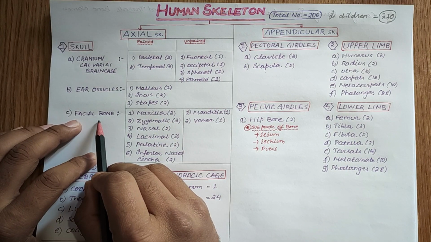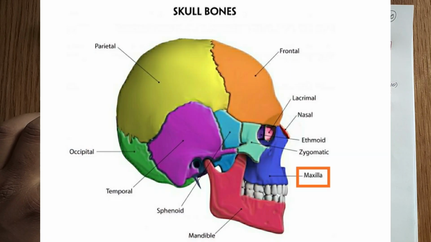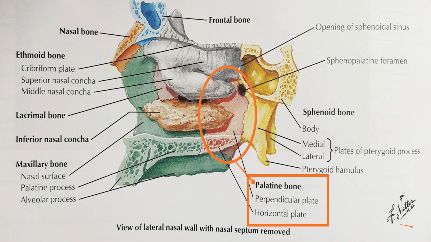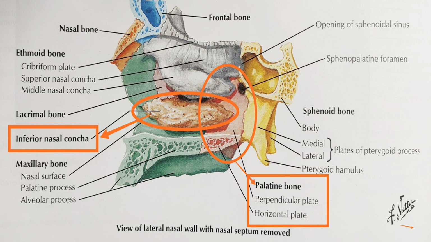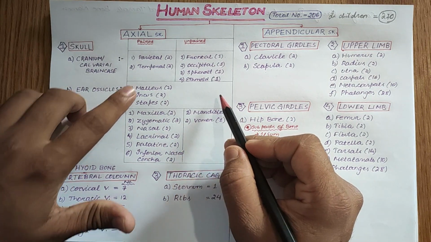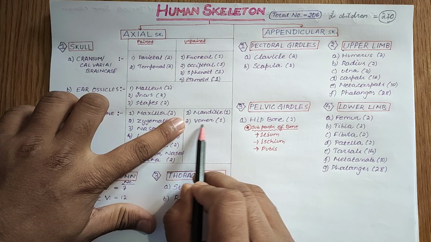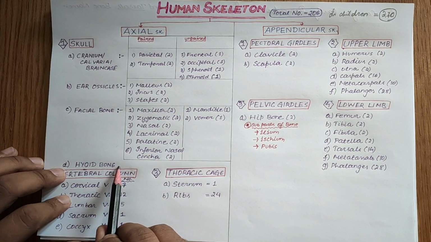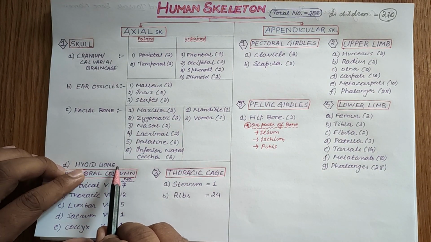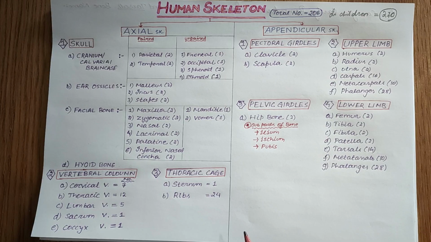Then the facial bones: maxilla, zygomatic bone, nasal bone, lacrimal, palatine and inferior nasal concha. These are all paired, and in unpaired form there are the mandible and vomer bone. There is one more bone, the hyoid bone, that is also present in the axis.